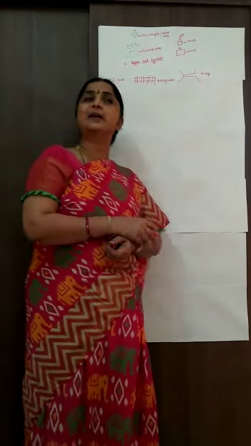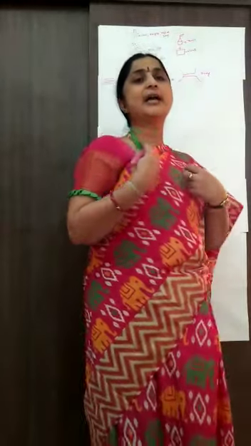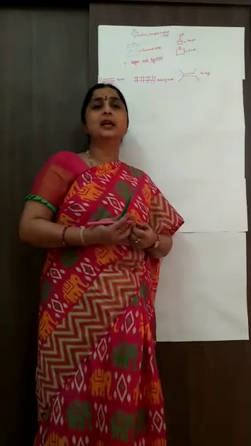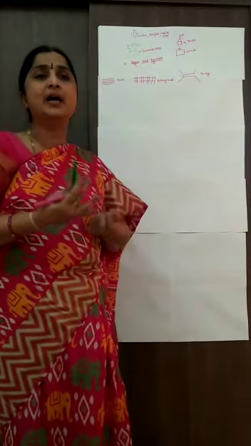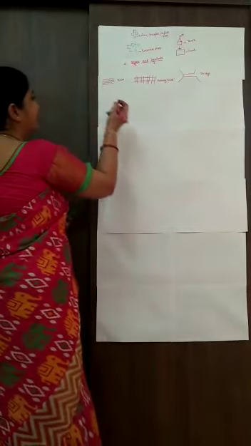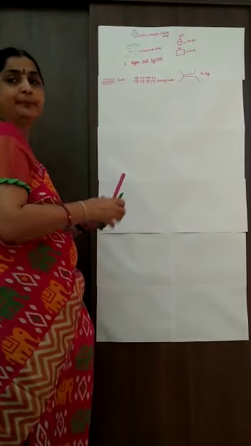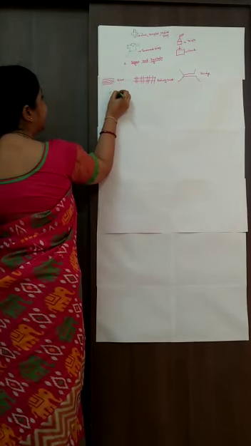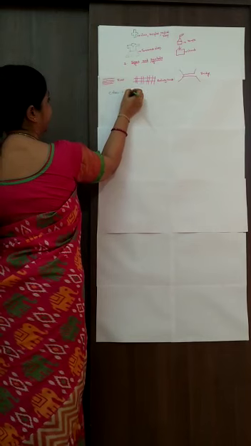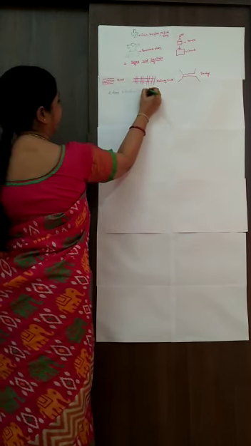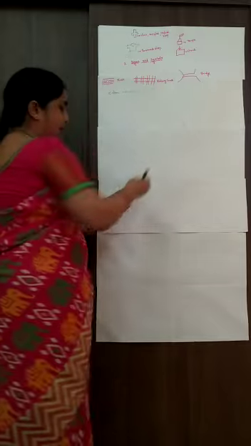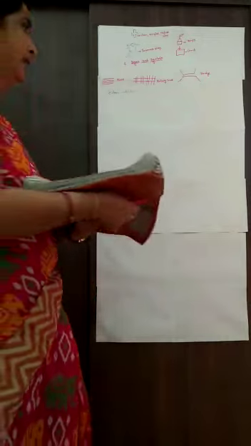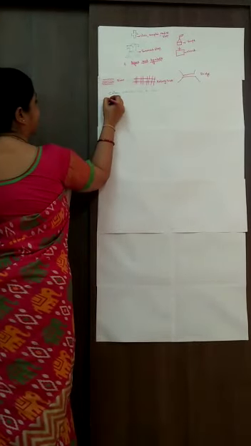In the lower class we have learned the advantages and disadvantages of maps. Apart from this, in the map we are going to use some colors. So what colors are we going to use? We are going to use different colors. So, color indication on a map. So for example, we are using different colors. What are the different colors we are using?